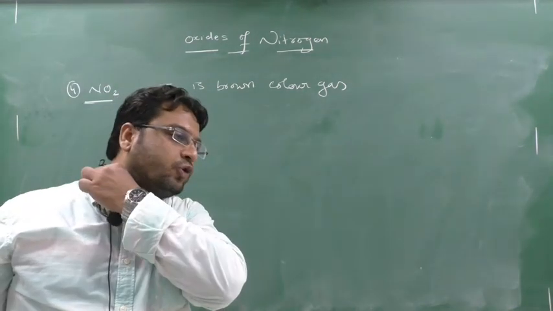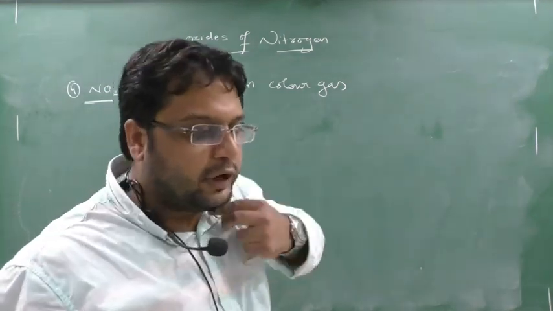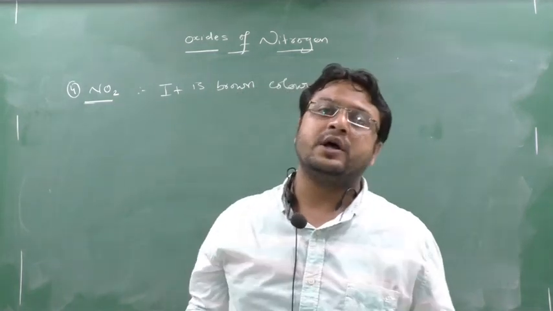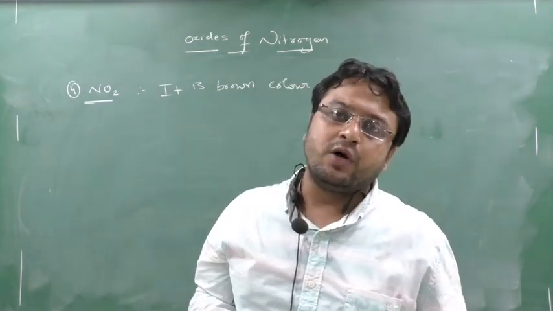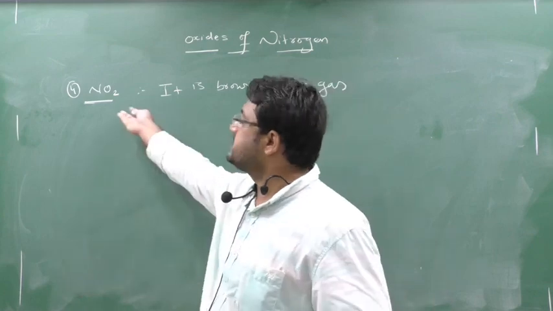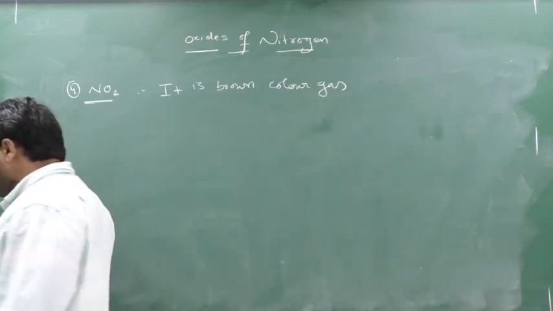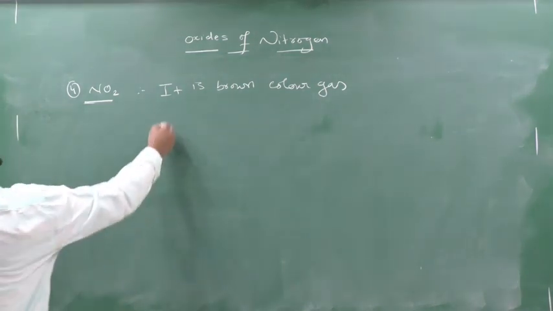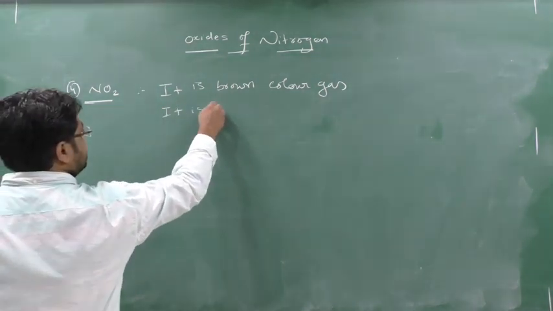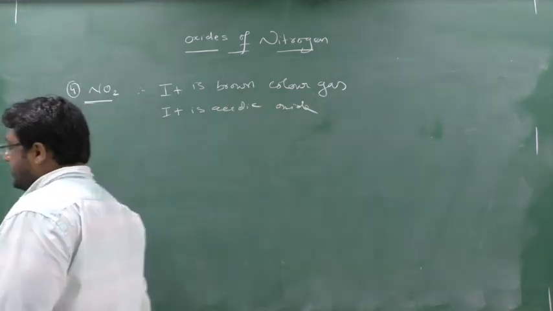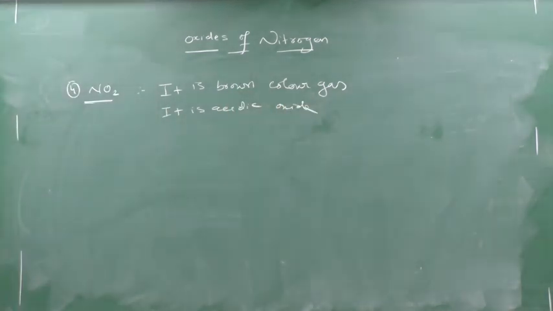Sometimes when you go to the laboratory, you will see an observation: brown color effervescence. That brown color effervescence is nothing but nitrogen dioxide. So write down the first point, it is a brown color gas. Okay. Next, write down, it is an acidic oxide. Yes or no? Clear?